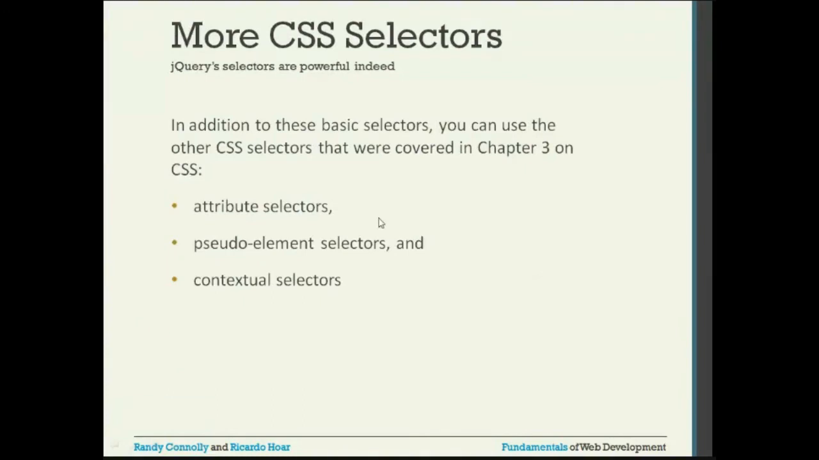In addition to these basic selectors, you can use the other CSS selectors that were covered in chapter 3. The other selectors, like the attribute selectors that we talked about in the CSS section, then pseudo element selectors and contextual selectors. These kinds of selectors can also be used.